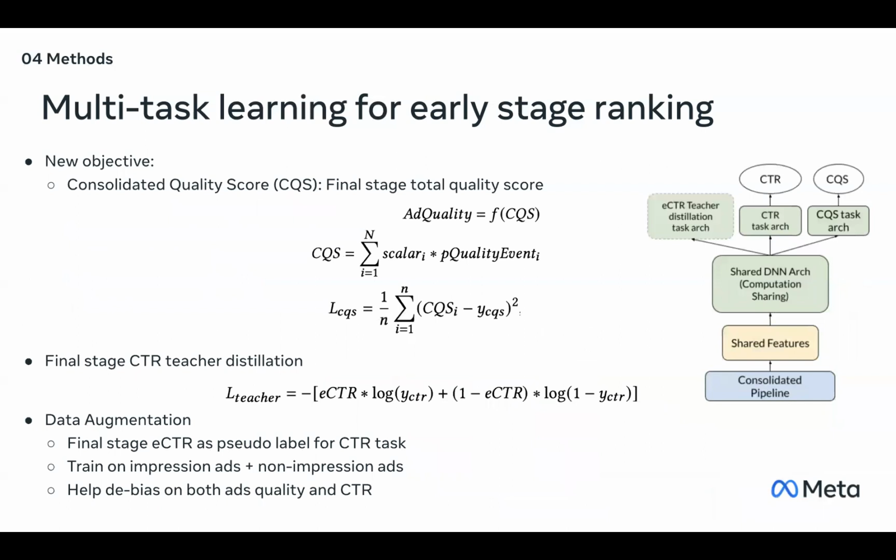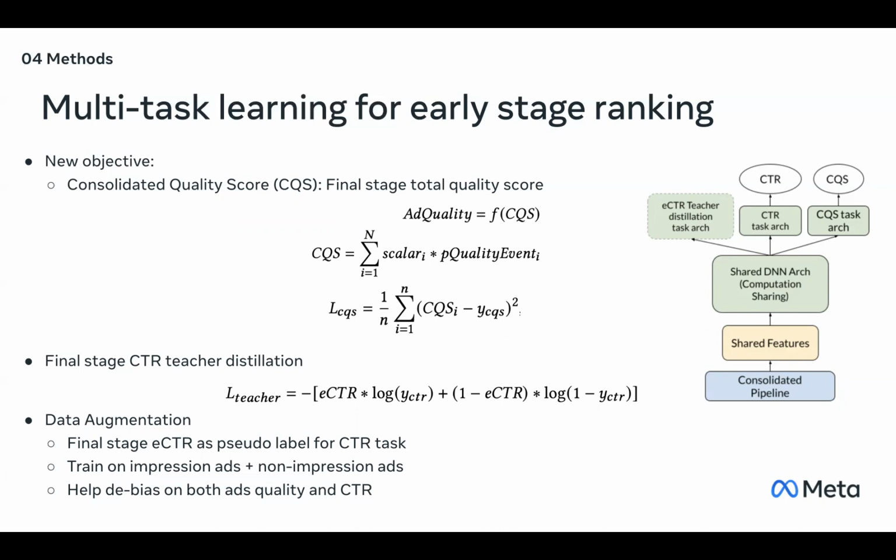Here are the detailed components of our framework. First, we develop the CQS task for ad quality. The consolidated quality score is the final stage total quality score. This is the input of the ad quality transformation to compute the ad quality in the ad auction